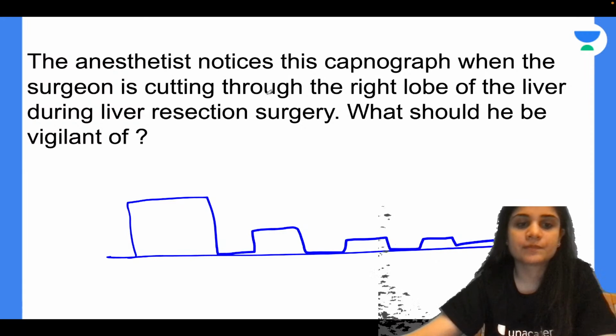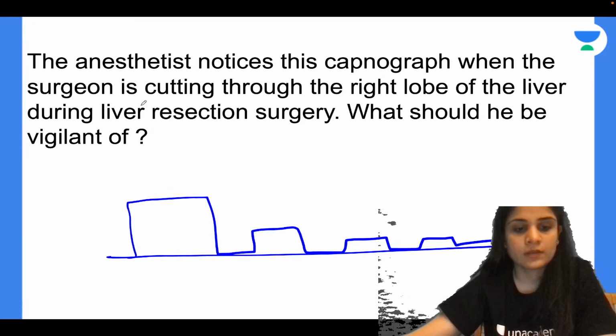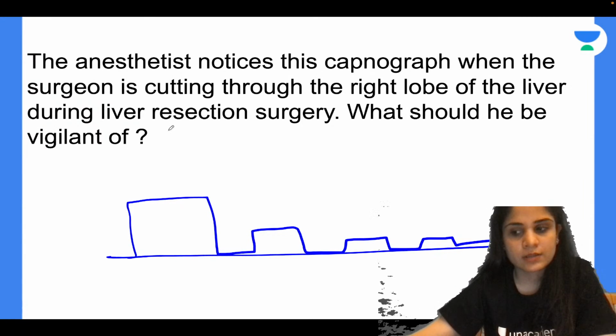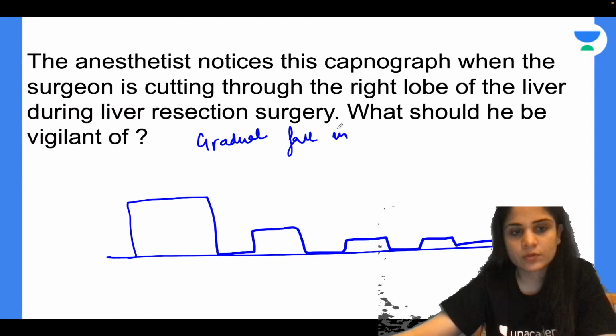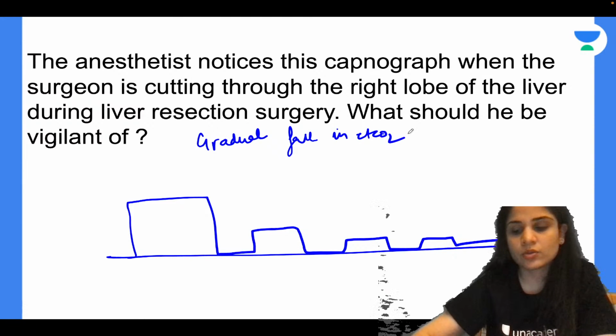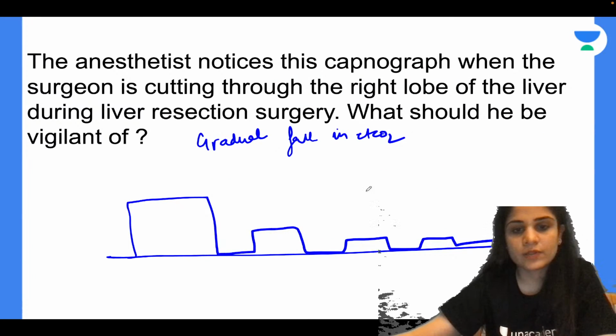Hypotension, okay. Displacement of tube, again no. Displacement of tube will lead to a sudden fall in EtCO2. Here what you are seeing is a gradual fall in EtCO2. Have a look over here. This is a sudden fall in EtCO2, versus over here you are having a gradual fall in EtCO2.